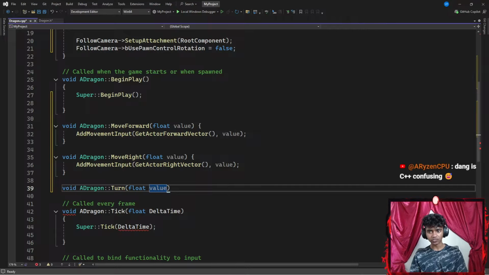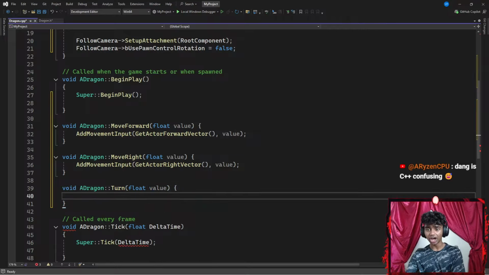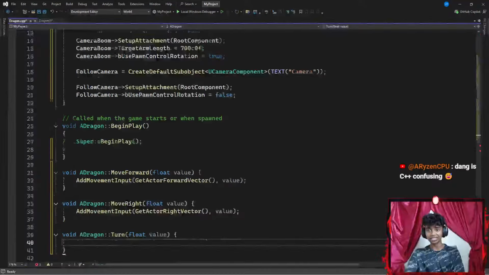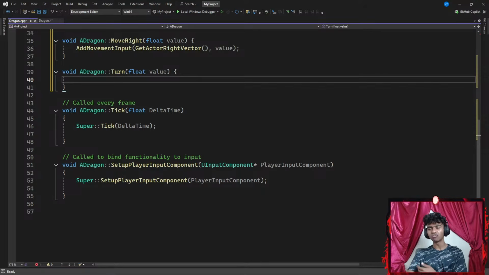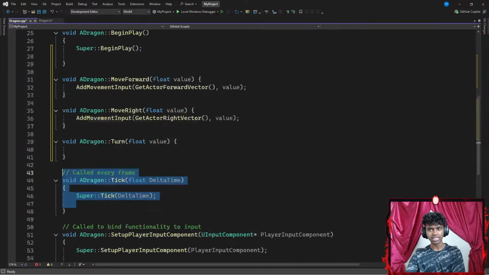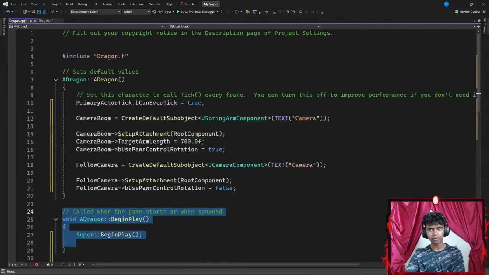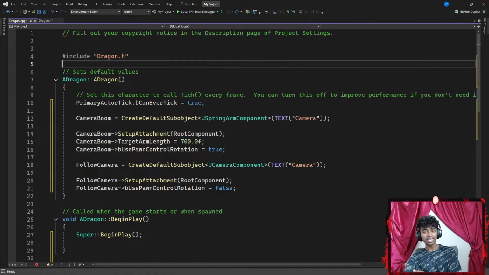Dang, is C++ confusing? Honestly, it's definitely not confusing. I'd say it's really easy once you actually understand the basics, because I did not actually write everything. Since I am using Unreal Engine, they give us a template with the very basic part of the code. For example, this section was given, and my BeginPlay was given. It already included my header file.